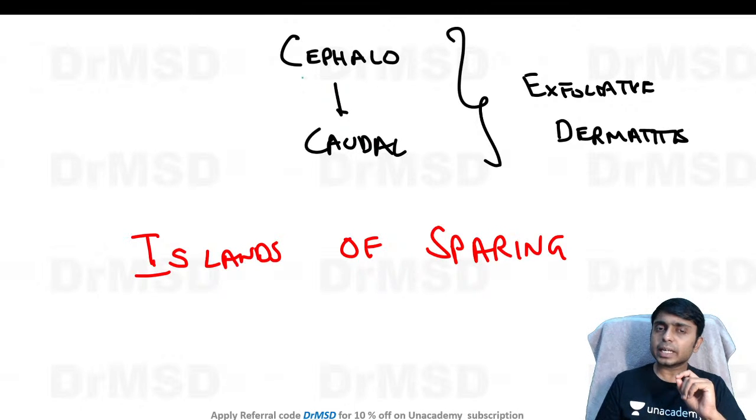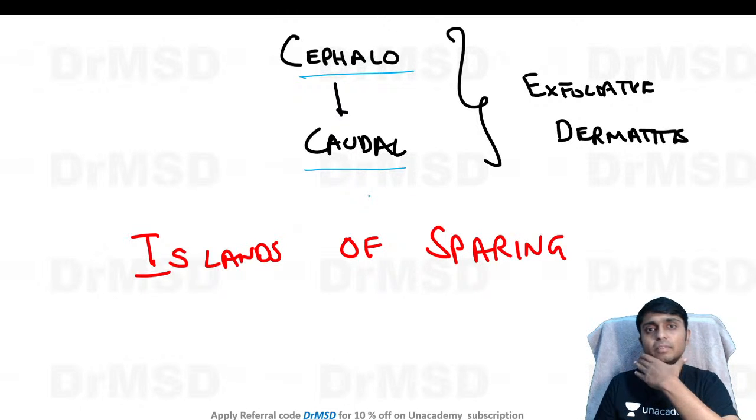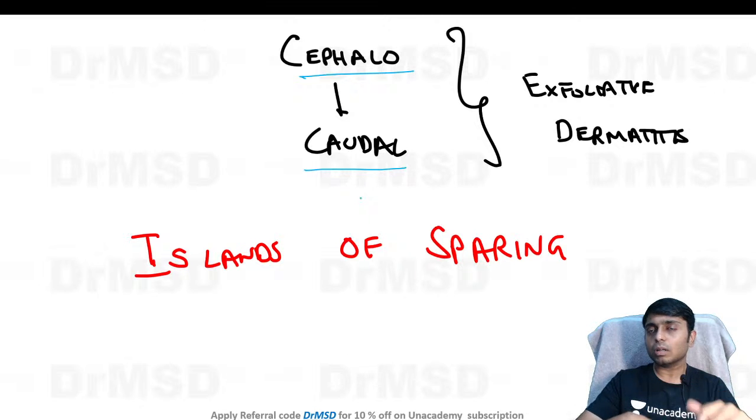And one more feature is that these lesions, which are erythematous follicle oriented papules, initially start from the face and the neck, and slowly involve the rest of the body from above downwards.